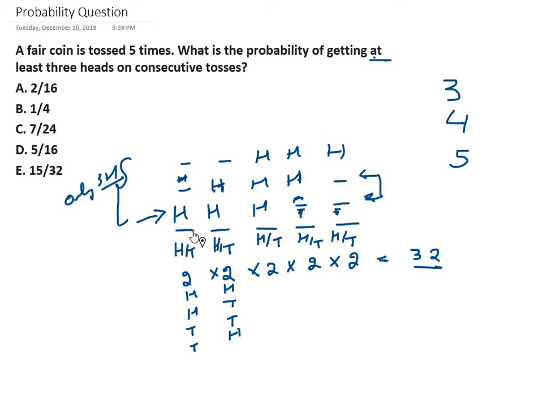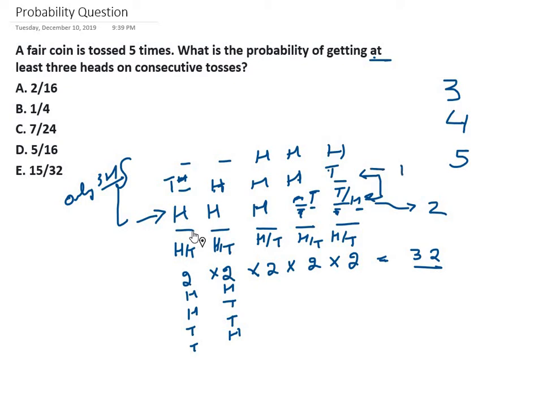So let's keep it simple and just have tail over here, tail over here, tail over here, or here it can be tail or head. So 2 such ways are there. Because the previous one is tail, if it's head here, it doesn't affect the total number of consecutive tosses. It will remain 3 only. So 2 such possibilities are there.